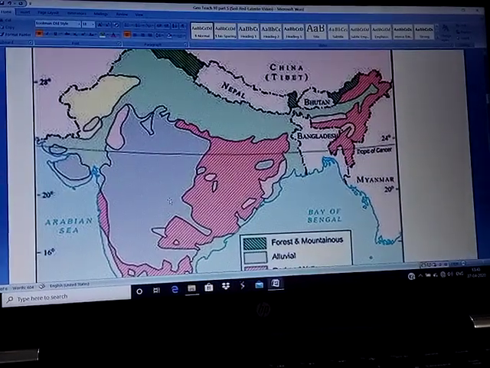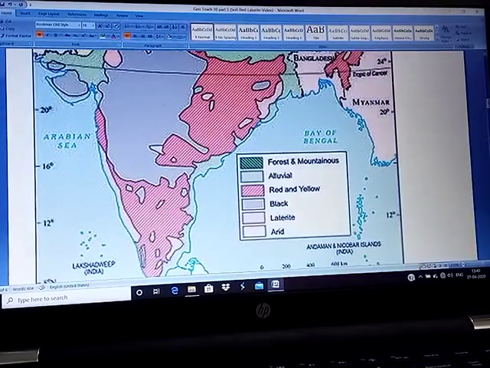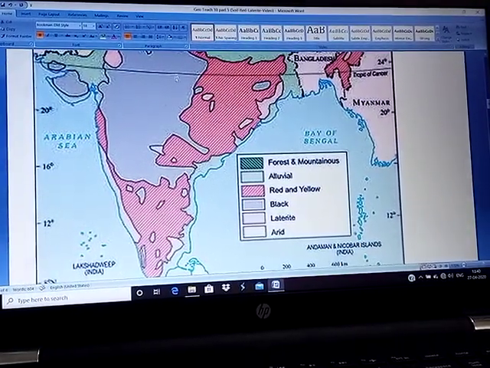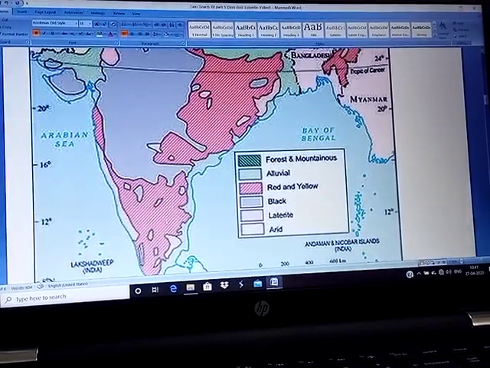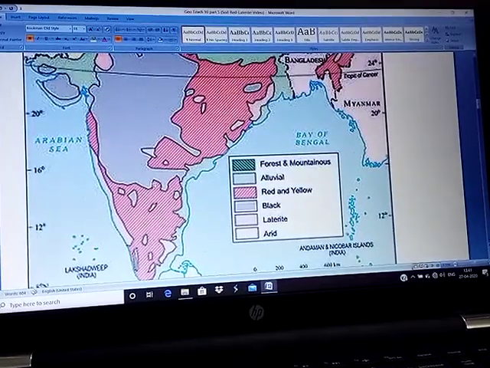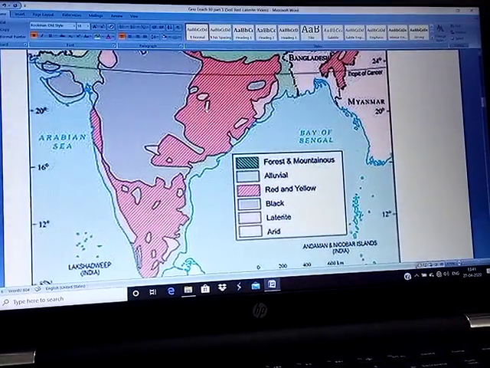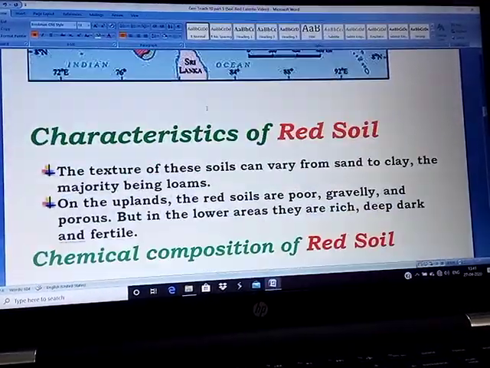This is the red soil. Okay, so the eastern side of this Deccan Plateau, and it is very well spread. Remember this kind of map is always required, because map pointing comes in the exam.